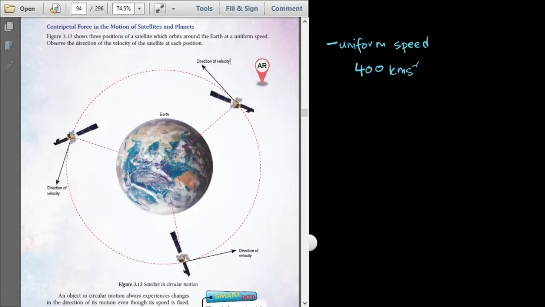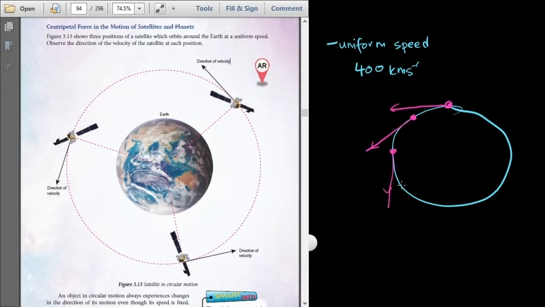Any object that moves in a circular path, let's say this is our object. At this instantaneous point, it will move in this direction. What happens to the direction if the object is positioned at this point? This is the direction. Here, this is the direction. Here, this is the direction. Here, this is the direction.